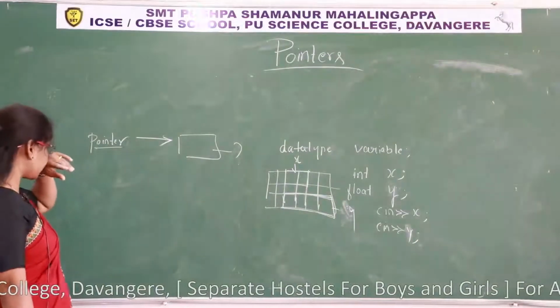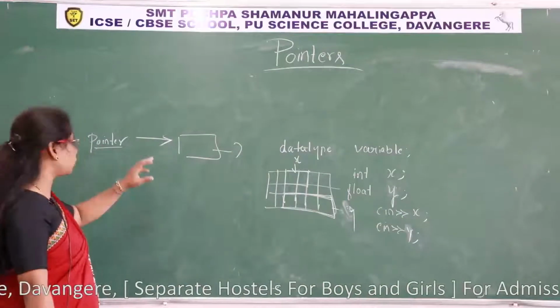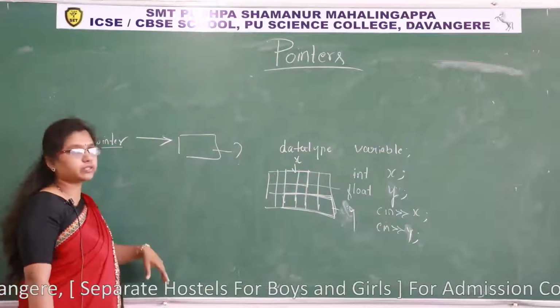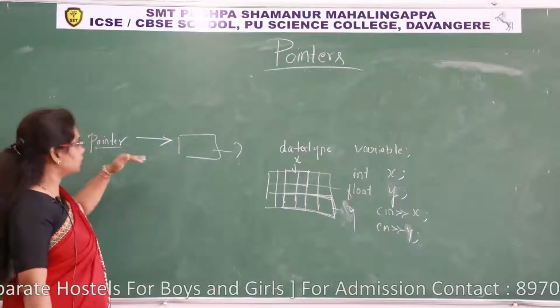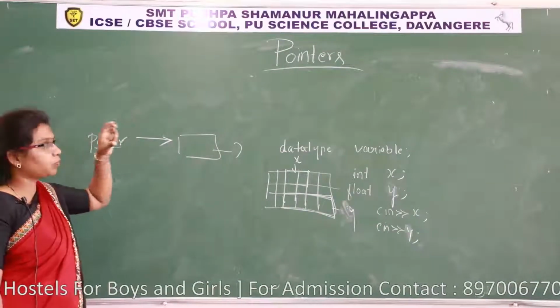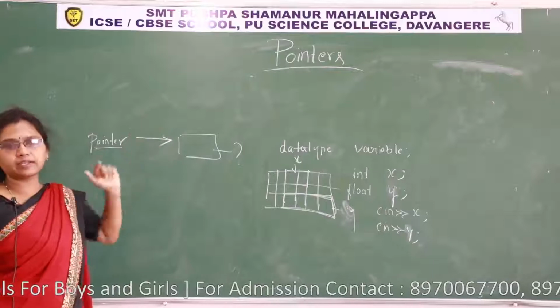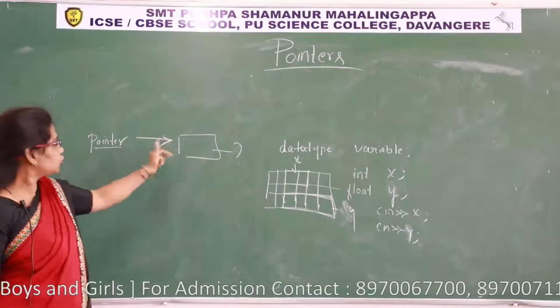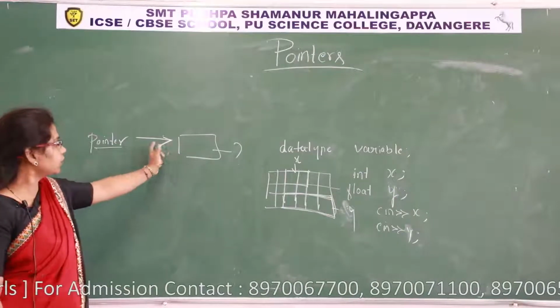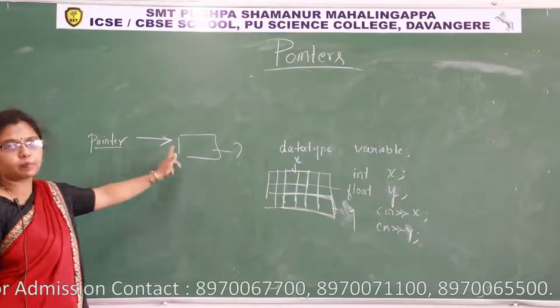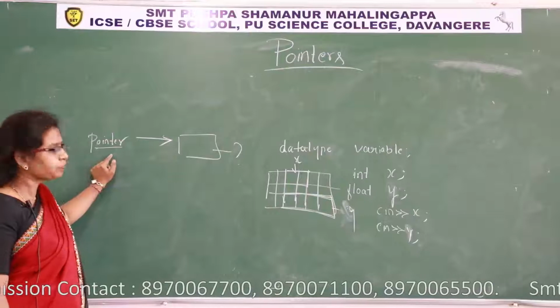Pointers, it is pointing to something means what does it point to? It points to some memory location. How does it point to another memory location? It shows the path. Pointer means it is pointing to something, meaning it shows the path. It is showing the path to some memory, that is what a pointer is.